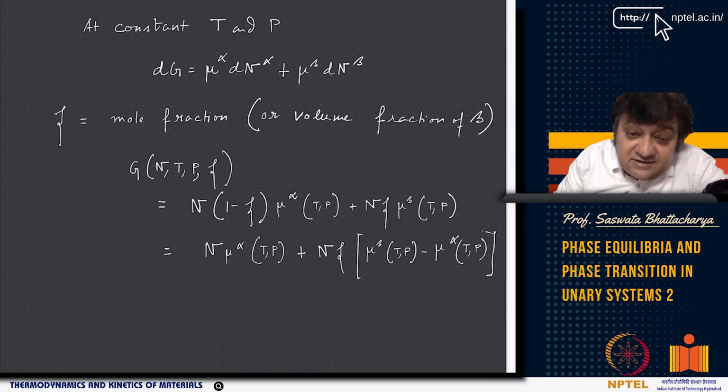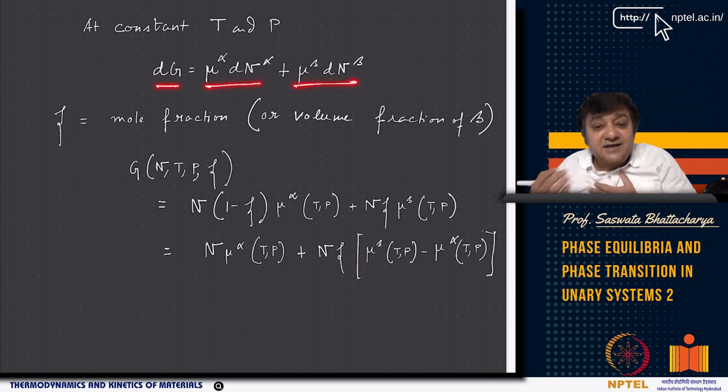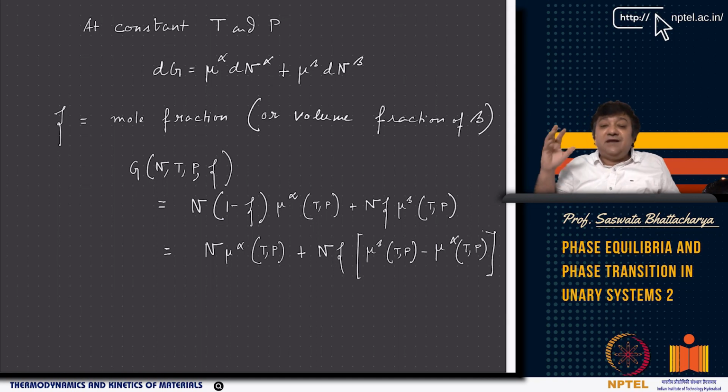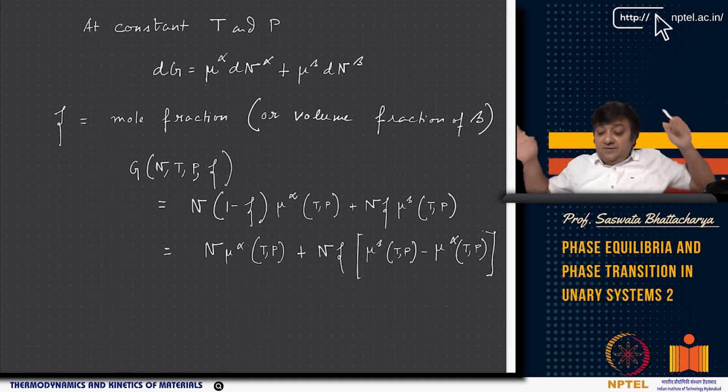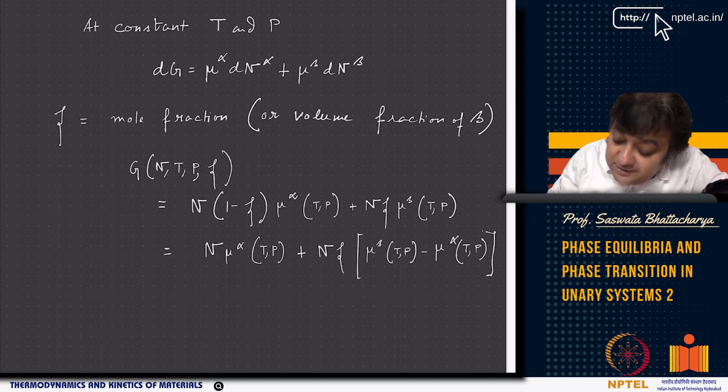Now, at constant temperature and pressure, as you know, dG is mu alpha dn alpha plus mu beta dn beta, right? All the S dT and V dP terms, dP and dT, all go to 0. So, dG just becomes mu alpha dn alpha plus mu beta dn beta.